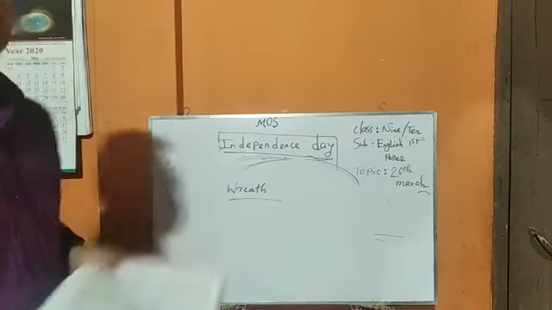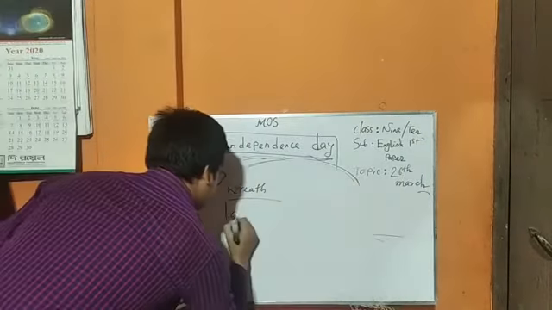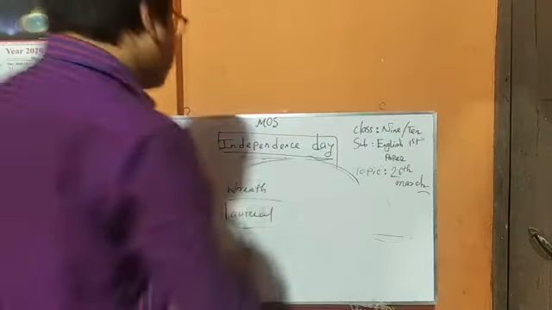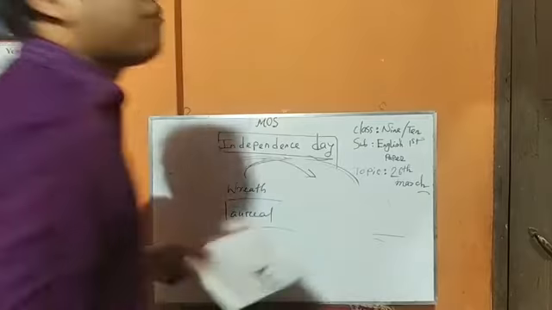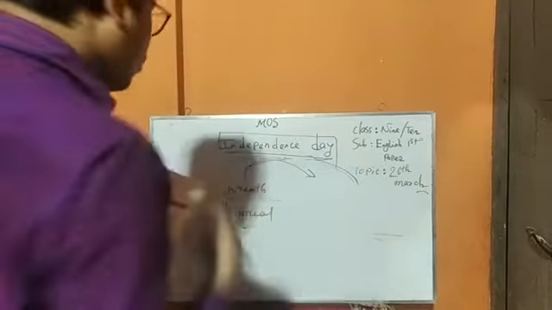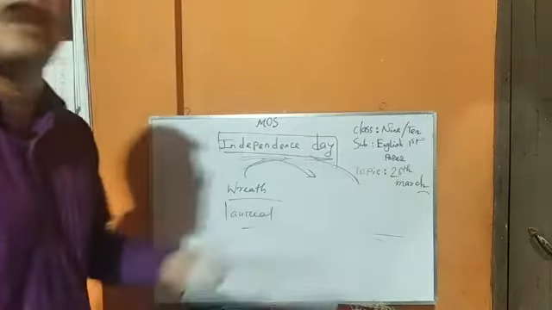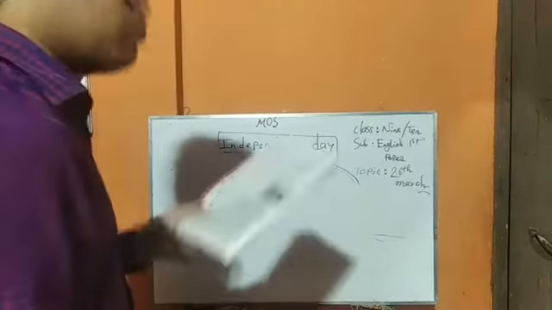Wreath means laurel, that is formed with flowers, placed at the National Mausoleum at Savar. That means all types of people participate to offer flowers to the National Mausoleum at Savar.